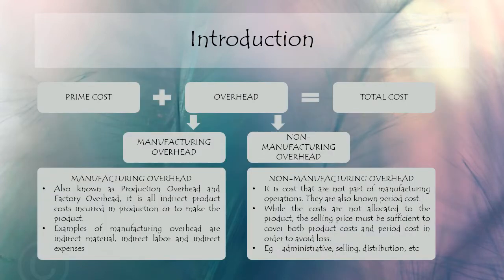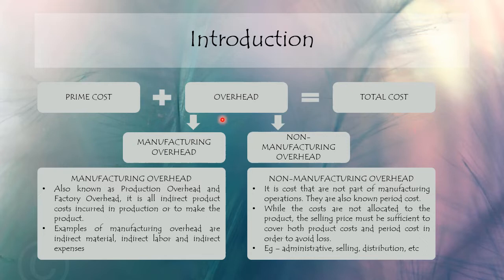So what is overhead? If you still recall your chapter 1 and chapter 2 under the cost statements, we have encountered overhead previously. We know that prime costs, which is all of the direct costs, plus the indirect costs, which are also known as overhead, and we get the total cost.